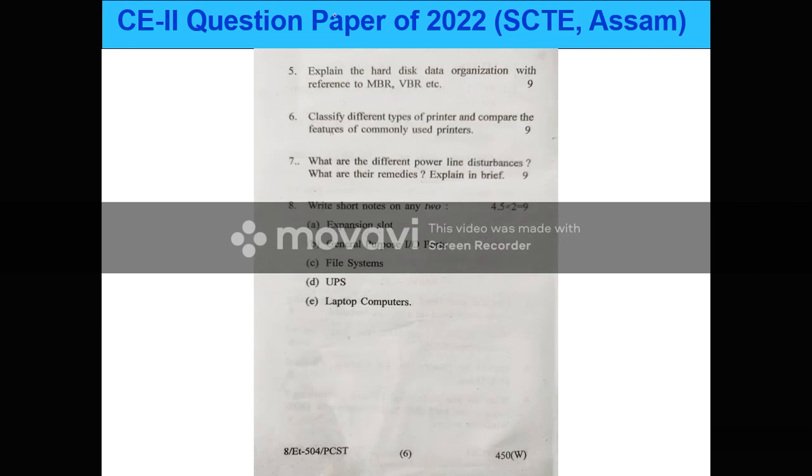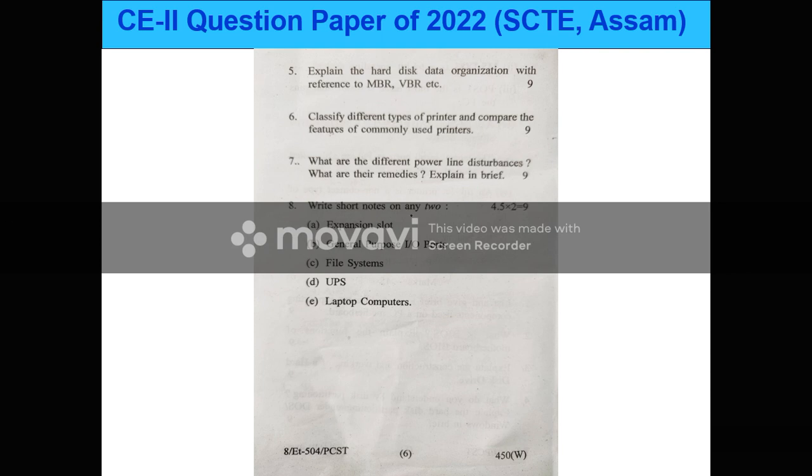Number 5: explain the hard disk data organization with reference to the MBR, BVR, etc. Also 9 marks. Question number 6: classify different types of printers and compare the features of the commonly used printers. Also 9 marks. Question number 7: what are the different power line disturbances? What are their remedies? Explain in brief. Also 9 marks.